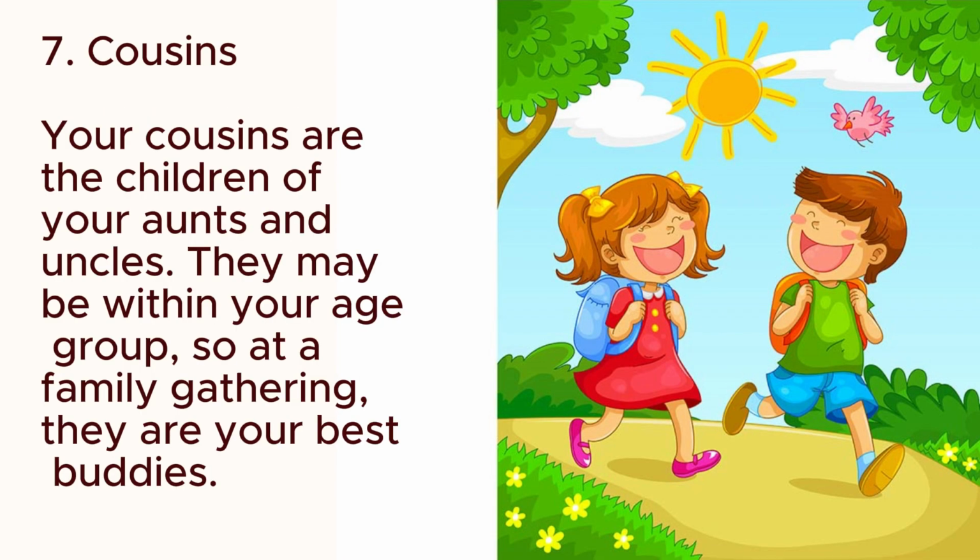7. Cousins. Your cousins are the children of your aunts and uncles. They may be within your age group. So, at a family gathering, they are your best buddies.